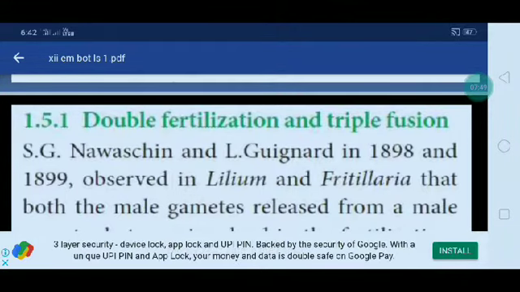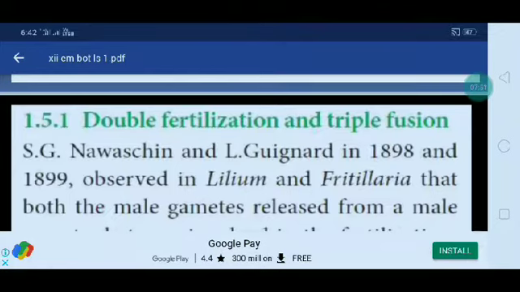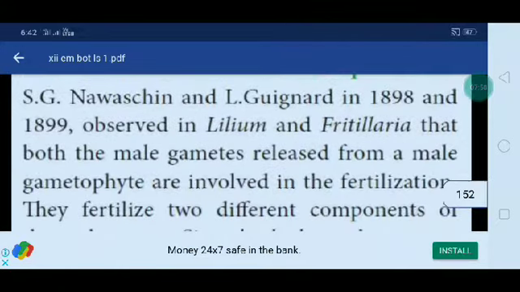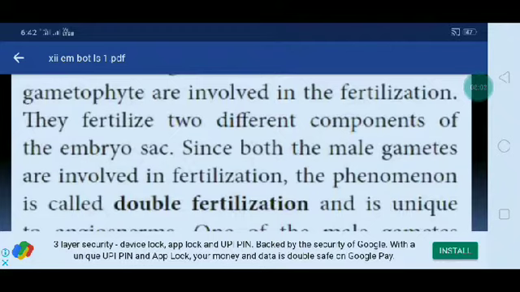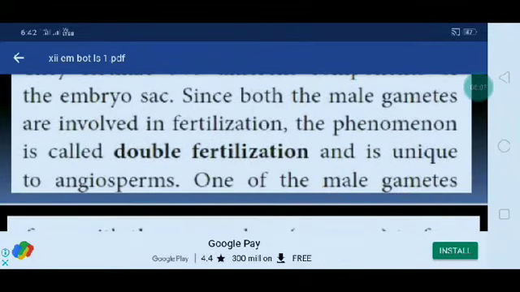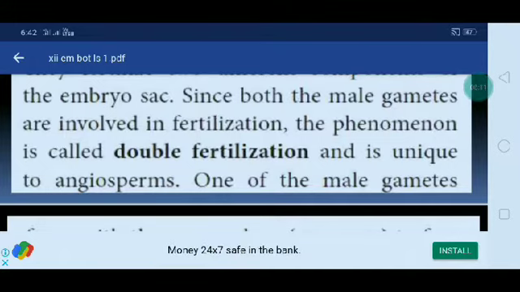Nawaschin and Guignard, in 1898 or 1899, observed this in Lilium and Fritillaria. Both male gametes released from the male gametophyte are involved in fertilization. They fertilize two different components of the embryo sac. Since both the male gametes are involved in fertilization, the phenomenon is called double fertilization and is unique to angiosperms.